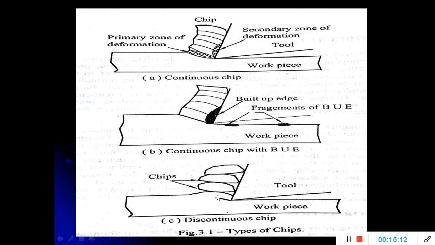Discontinuous chips consist of small segments. These small segments are adhered to each other loosely to form a long coil. The low cutting speed and small rake angle are responsible for the production of these chips, and these chips are formed during the machining of very hard and brittle material like brass, bronze or cast iron. This is the discontinuous chip.